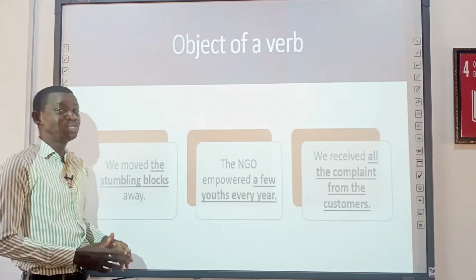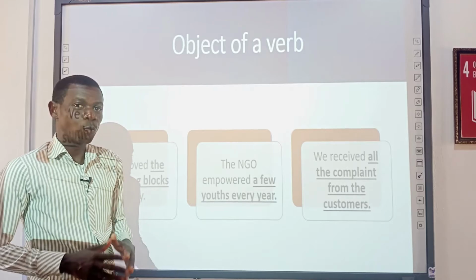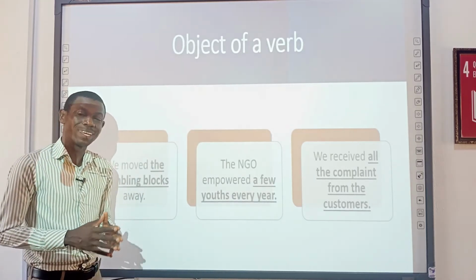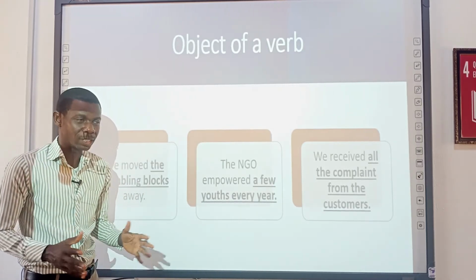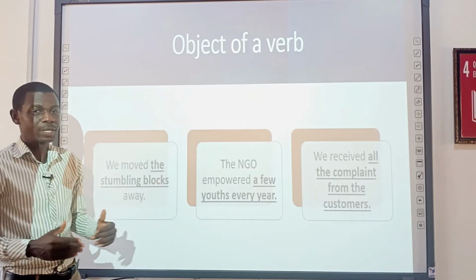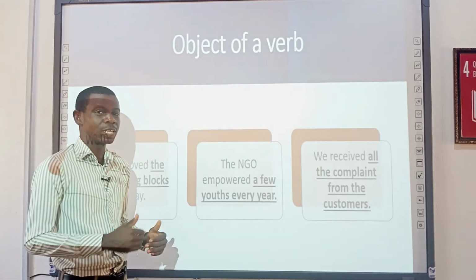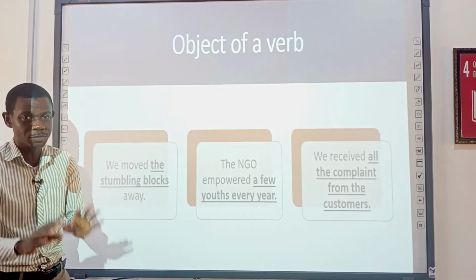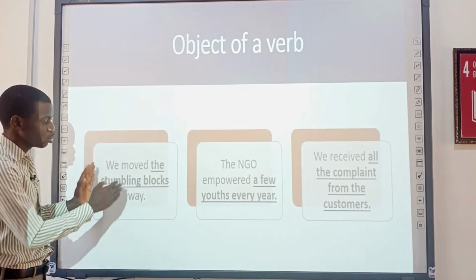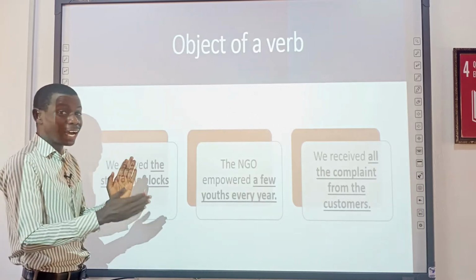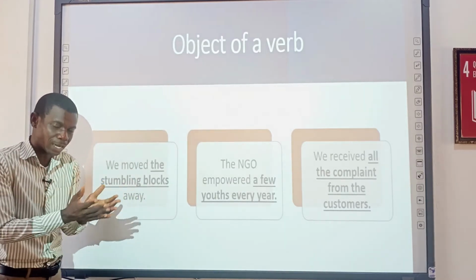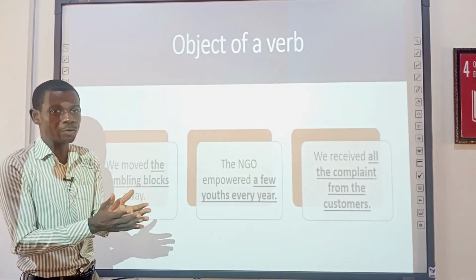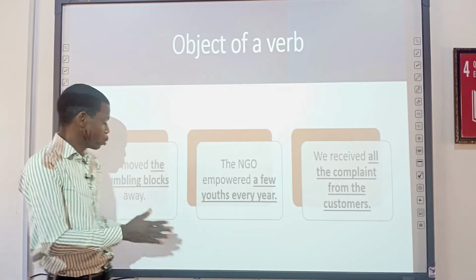Now we look at object of a verb. When you say a noun phrase or a noun clause generally is an object of a verb, it means it's coming immediately after a transitive verb receiving the action of the transitive verb. Oftentimes you see it's coming immediately after an active verb, a verb that you can act. We'll come back to the definition of a verb in one of our videos. So let's look at it now.